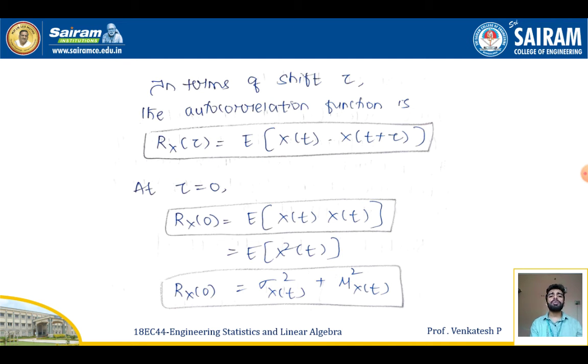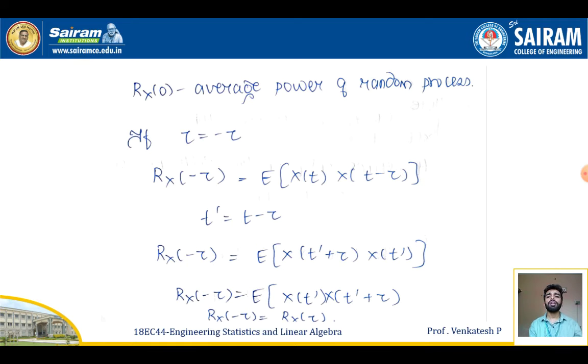So now in terms of shift tau, the autocorrelation function will be defined as Rx(tau) = E[X(t) X(t plus tau)]. Now at tau equal to 0, I'll be getting Rx(0) equal to what? Expectation of X(t) X(t), which will be equal to expectation of X squared(t). Therefore, I can write that the autocorrelation at 0 time shift will be equal to the variance of X(t) plus mu squared of X(t).